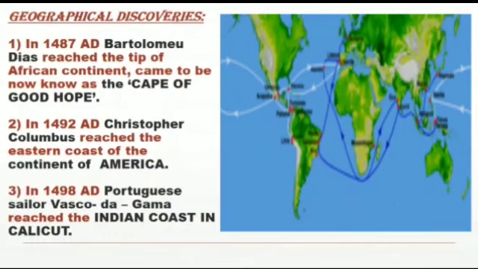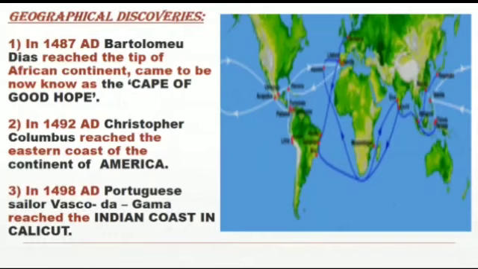What you studied in your last lesson, I have just kept as a recap over here: among the geographical discoveries, the most important were the main 3 sea routes. One took place in 1487 AD when Bartholomew Dias reached the tip of the African continent. Actually, he wanted to reach India, but as you can see, the tips of the South African continent and the Indian continent resemble each other.